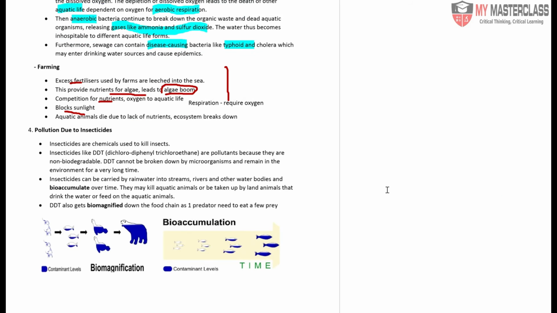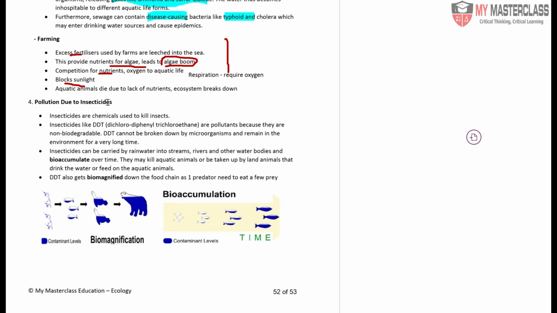Now, last but not least, we have the pollution that is due to insecticides. The common ones that are no longer really used in most industries, like DDT, remain in the environment for a very long period of time. They will also enter into animal bodies and also into plants and even humans. This is what we call biomagnification or bioaccumulation. Take note, biomagnification and bioaccumulation represent the same thing. It's just different terminologies.